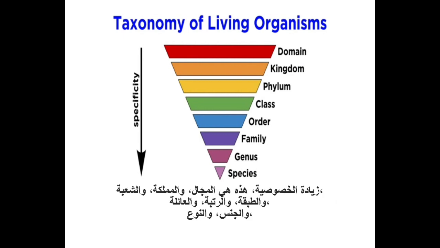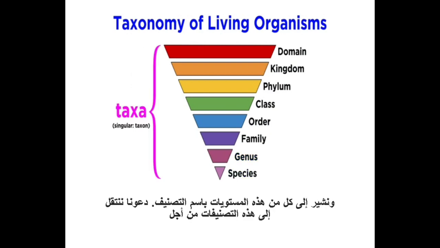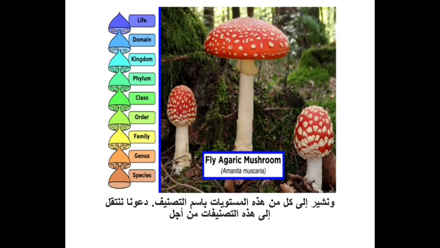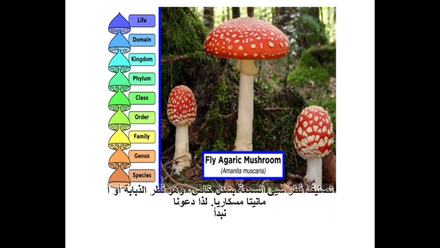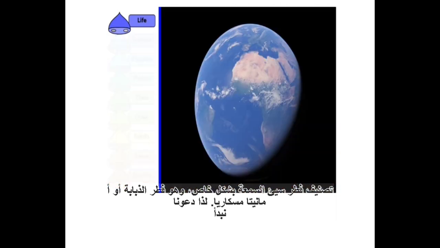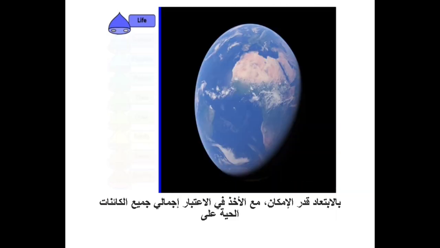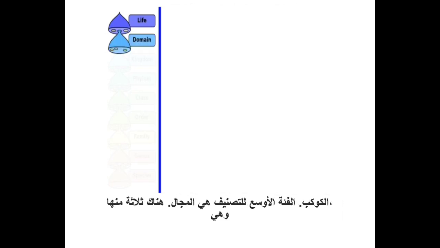In the direction of increasing specificity, these are domain, kingdom, phylum, class, order, family, genus, and species, and we refer to each of these levels as a taxon. Let's work our way down these taxa in order to classify a particularly notorious mushroom, the fly agaric, or Amanita muscaria. So let's start by zooming out as far as possible, considering the totality of all the living organisms on the planet. The broadest category of classification is a domain.